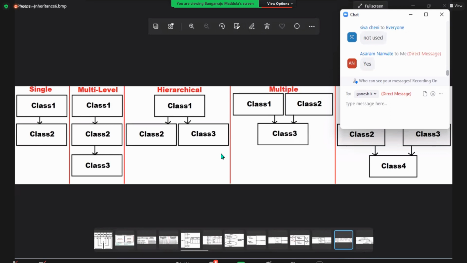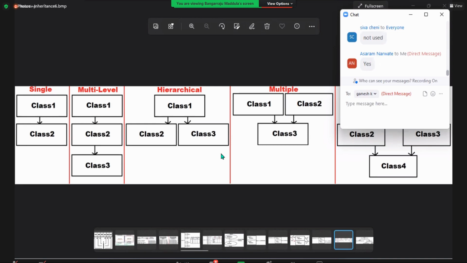From the second program onwards, that is hierarchical. 2, 3, 4, 5, however many you define, all are coming from object, so that is hierarchical inheritance. Got it? So you already worked with all three. Day 1 you worked with single. From day 2 you worked with hierarchical. Yesterday you worked with multi-level. Are you clear?